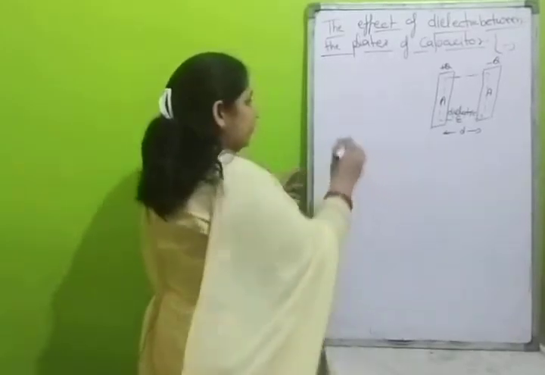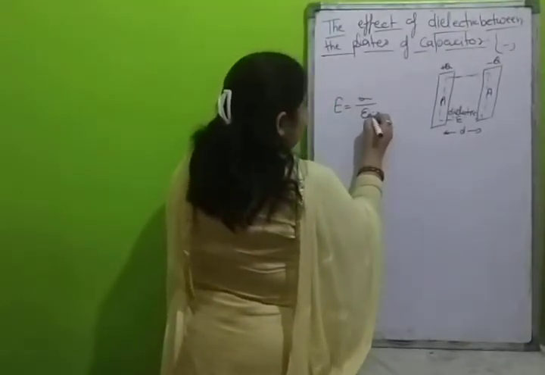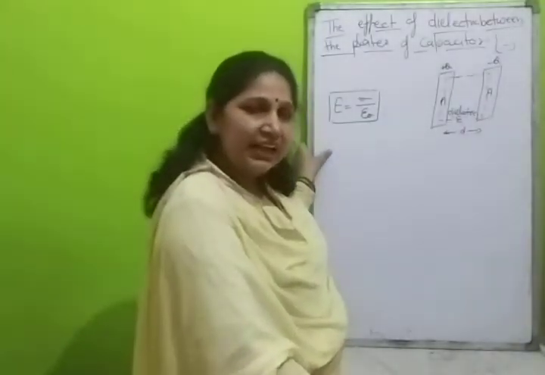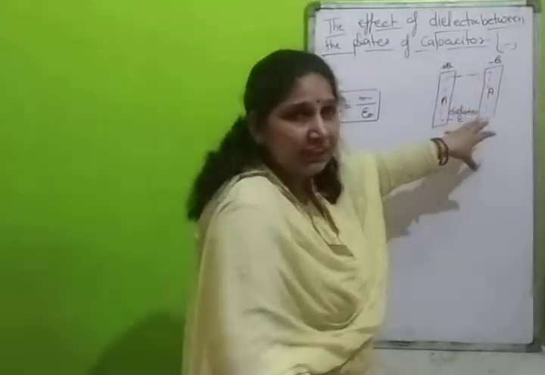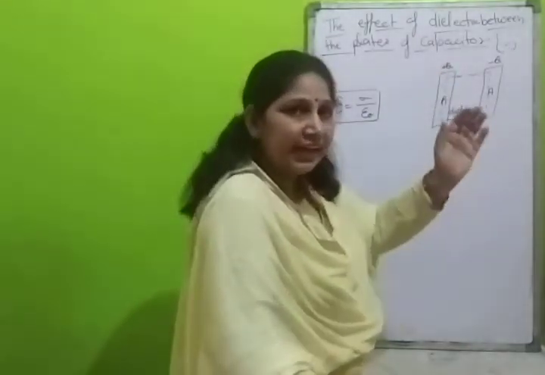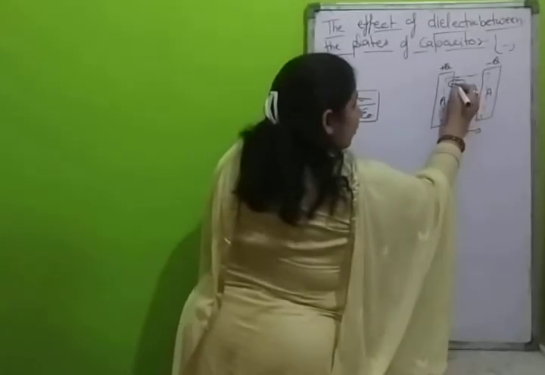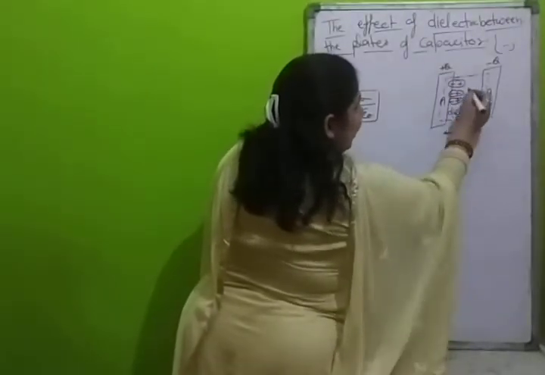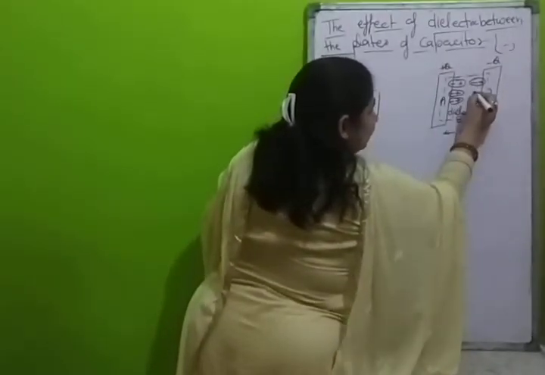Between the plates, I have done right now, the field is sigma upon epsilon naught. This is the electric field between the plates. When we place a dielectric between the plates, there will be polarization of the dielectric. The center of all the negative charge is displaced towards the positive plate, and all the positive charge is displaced towards the negative.